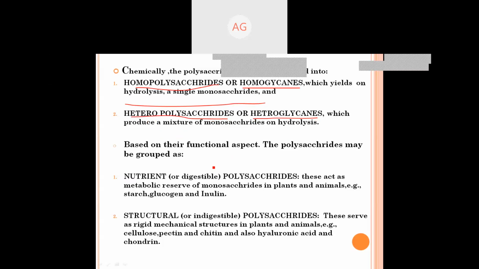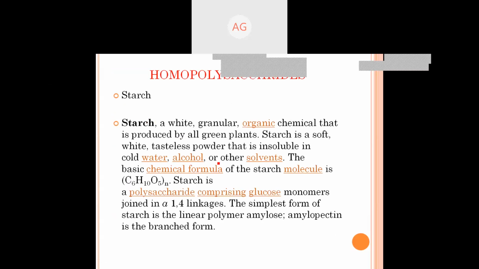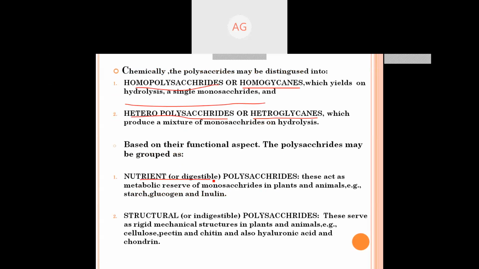Based on the functional aspect, the polysaccharides may be divided into nutrient or digestible polysaccharides. These act as a metabolic reserve of monosaccharides in plants and animals, for example starch, glycogen, and inulin, not insulin, inulin. And the structural or indigestible polysaccharides serve as rigid mechanical structures in plants and animals, for example cellulose, pectin, which forms the cell wall of plants, chitin, in the arthropods' exoskeleton, and hyaluronic acid and chondroitin. These are the structural polysaccharides.